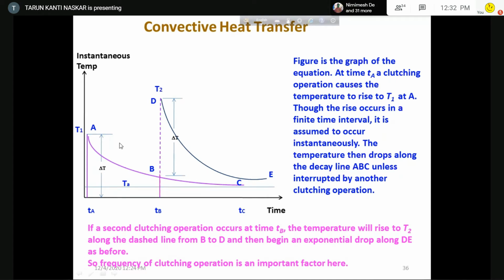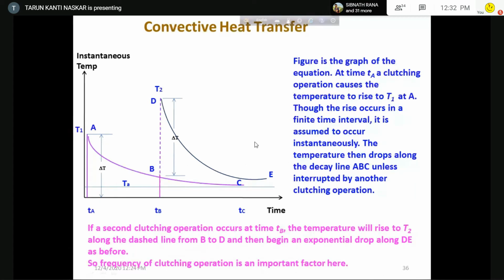So is it clear, this convective heat transfer system? Any question? Yes, sir, clear. No question? Anyone? Okay.